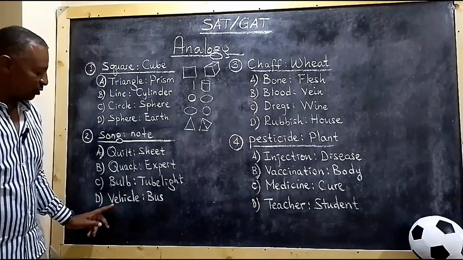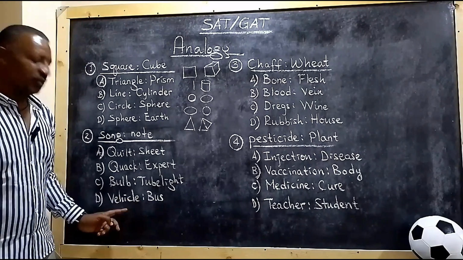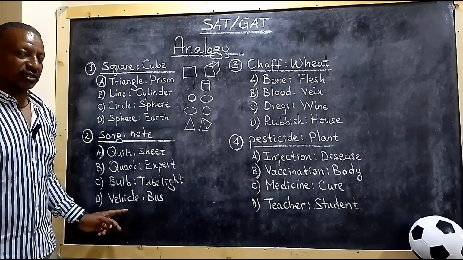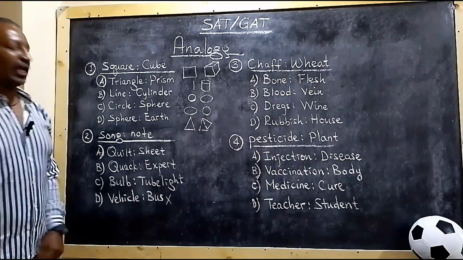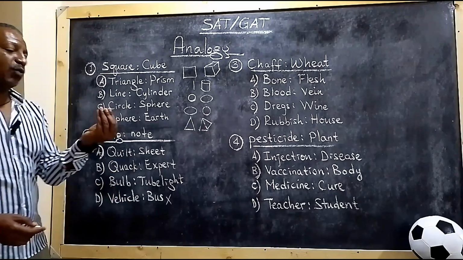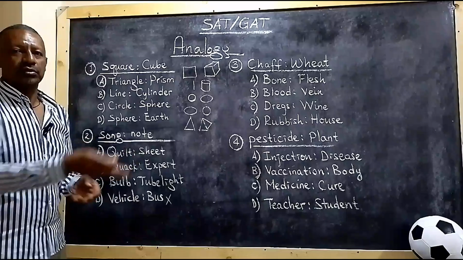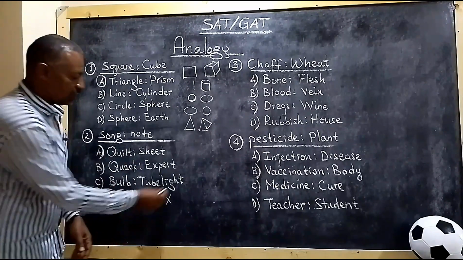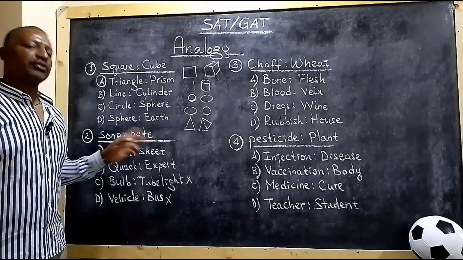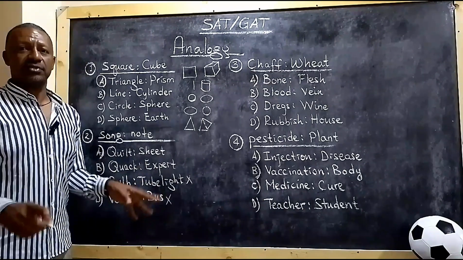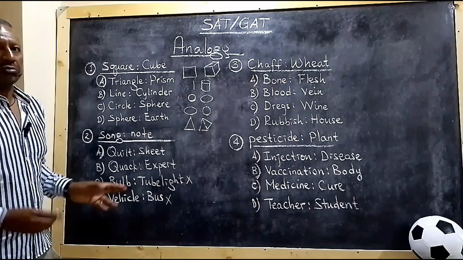Let's talk about vehicle and bus. The same, right? Vehicle could be bus, bus could be vehicle. These are extremely synonyms, right? So this cannot be the correct answer. What about bulb and tube light? The same, right? Bulb is a small lamp. It's the same thing with tube light, which is a light in a tube. Nothing is greater than the other, which means bulb is not greater than tube light, and tube light is not greater than bulb, in size, in magnitude, alright? So it can be big, it can be small.